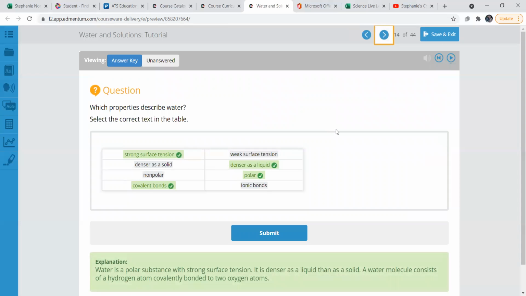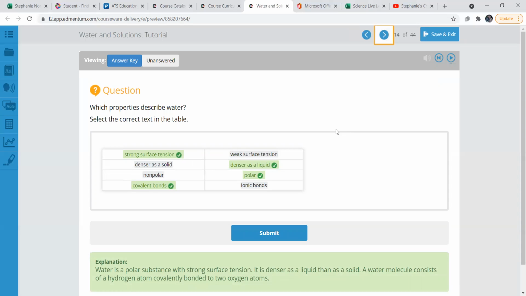Right, which properties describe water? Let's talk about this. Strong surface tension, it has a covalent bond. Denser as a liquid, remember that water is denser as a liquid. That's an unusual, unique property of water. Everything else is usually denser in the solid form, but water is unique, and water is a polar molecule. If you need help remembering that, think North Pole, South Pole.